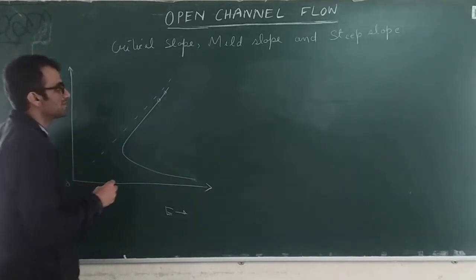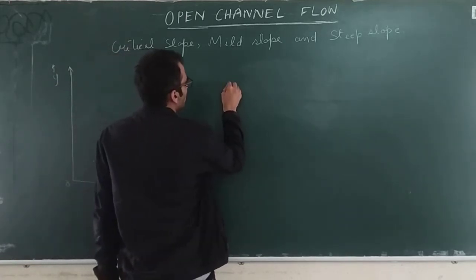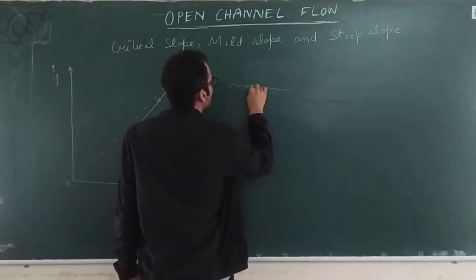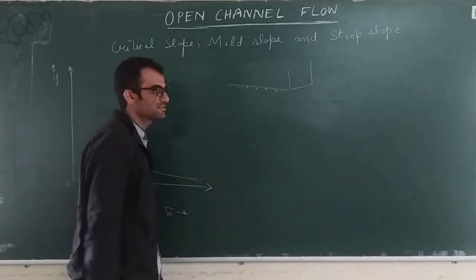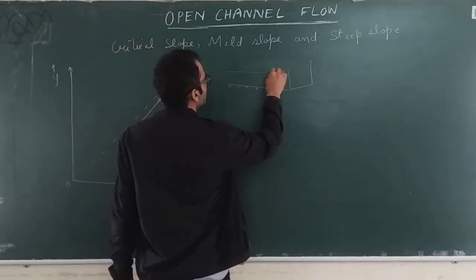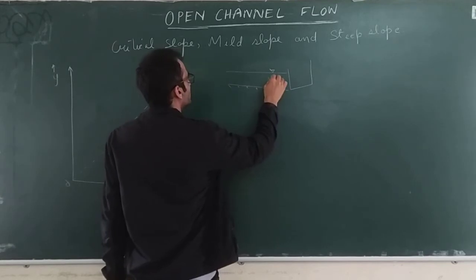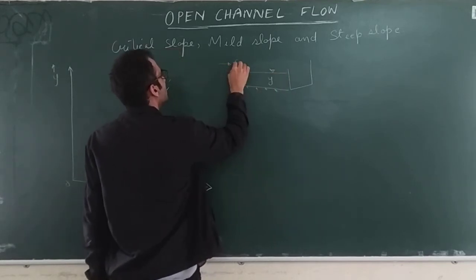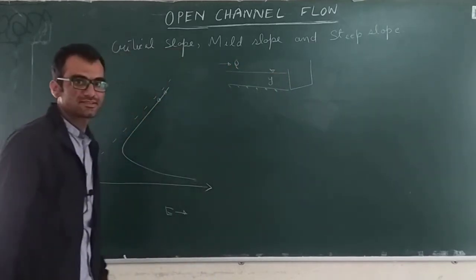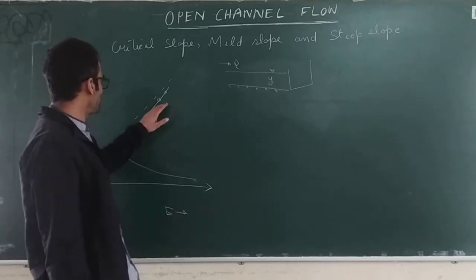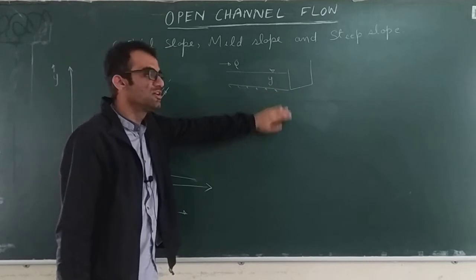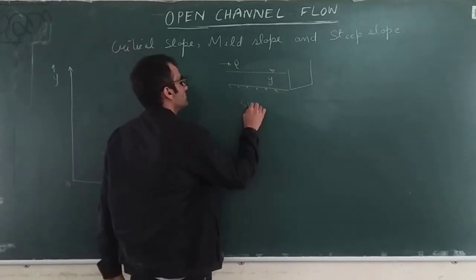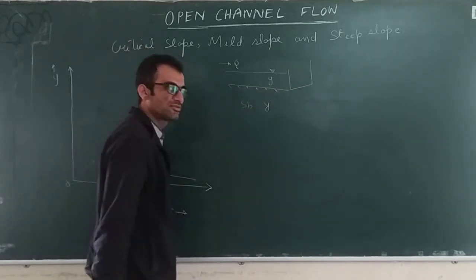Now how do we get this depth? We go to a channel, we fix a particular discharge, and we get some depth of flow. Once we get the depth we can calculate the specific energy. If you want to draw this curve, we have to keep changing the slopes. For every value of slope you will get one value of normal depth.